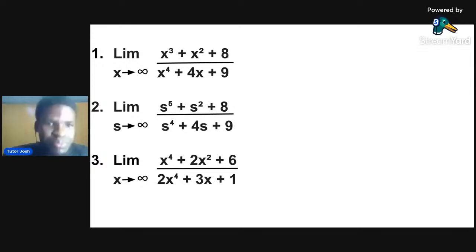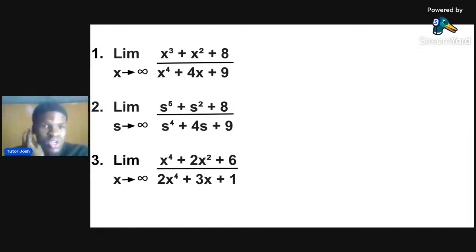The first example says x cubed plus x squared plus 8 over x raised to the power of 4 plus 4x plus 9, limit to infinity. Look at the power of the numerator. The highest power here is 3. And the highest power at the denominator is 4.